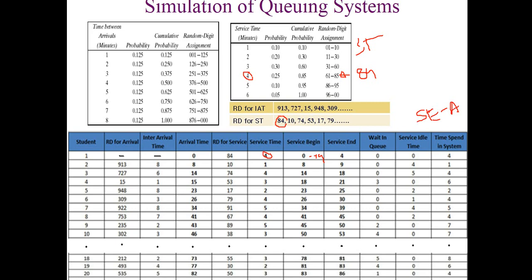Total time spent in the system: how much time a customer has spent in the system. We can find it using a formula: service end minus arrival time. That's how we calculate the time spent in the system. Service end of the first customer is 4 and the arrival time is 0, so 4 minus 0 equals 4. Okay, we are done with the first customer.